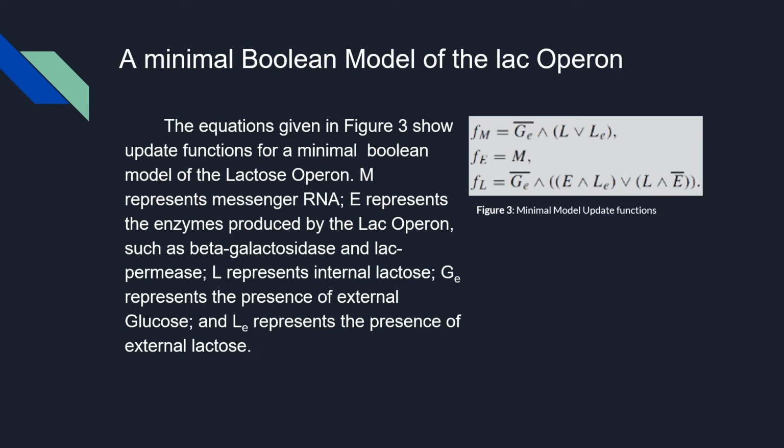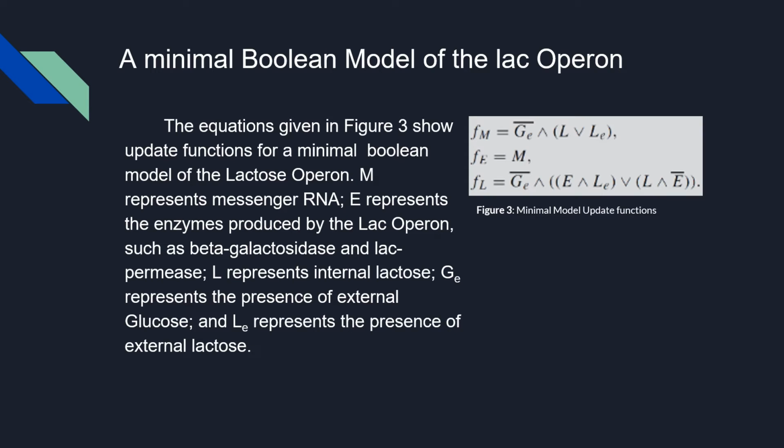This figure shows the original update functions we were given for a minimal model of the lac operon. In this model, we only had update equations for 3 variables, mRNA, the enzymes, and internal lactose. I'm going to quickly translate the update functions into proper sentences to help in understanding what they really mean.